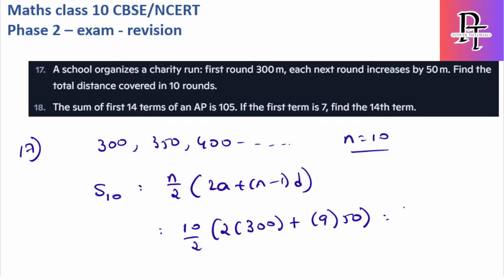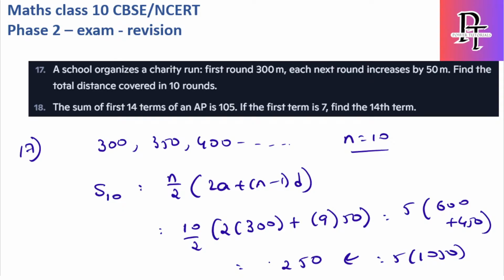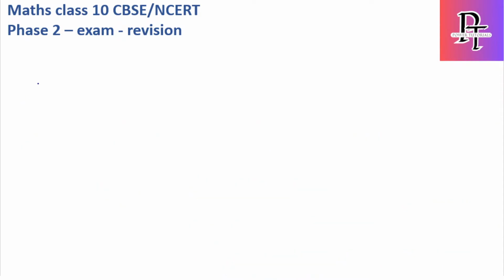So this becomes 5 into 600 plus 9 into 50, which is 450. So 5 into 1050 is the answer. So write it here itself. The answer is 5 5 is 25, 5250. So 5250 meters is the total distance traveled in 10 rounds. Okay. Let's see the 18th question. Let's keep the last question for today.